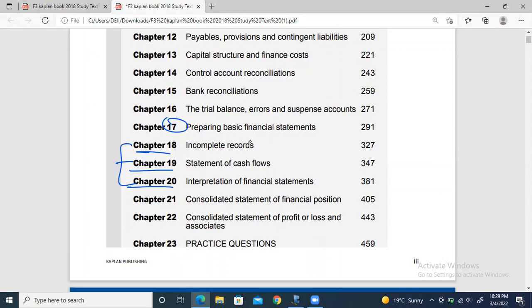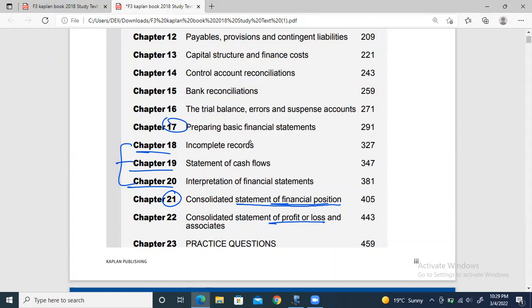Okay, now consolidation has two parts. We will be studying chapter 21 today. I'll try to do some questions as well, but if not possible, we'll do it in the next class. The first part is known as the statement of financial position. These two, statement of financial position and profit or loss, are not the same as the normal ones that we just studied, but very similar, I would say 60 to 70% similar.